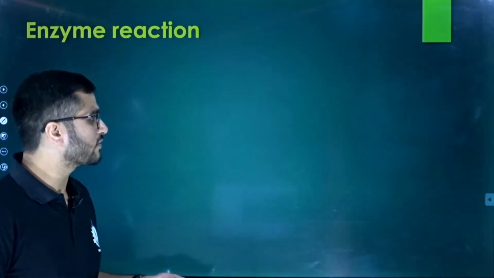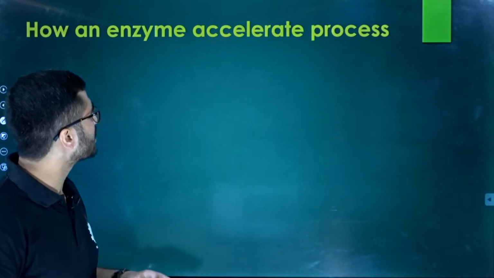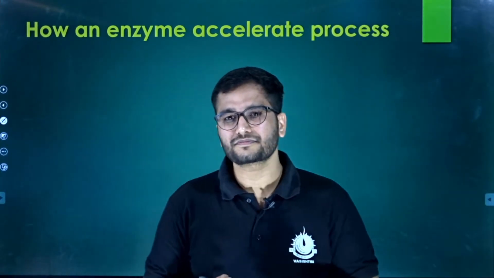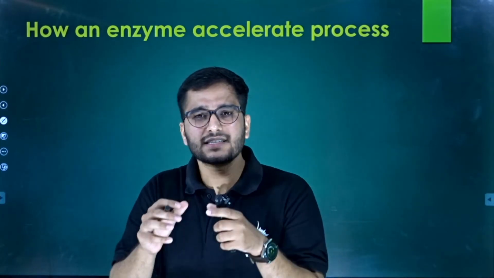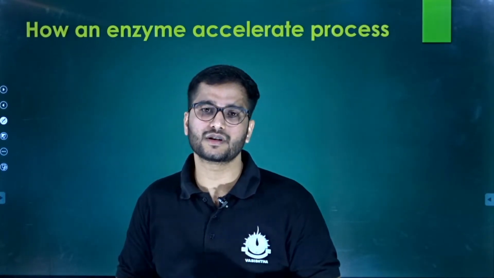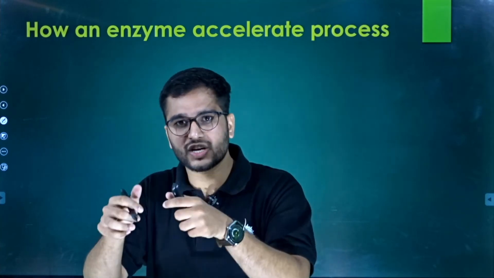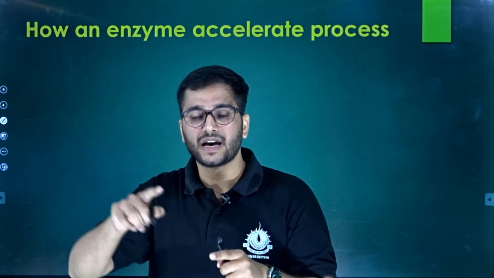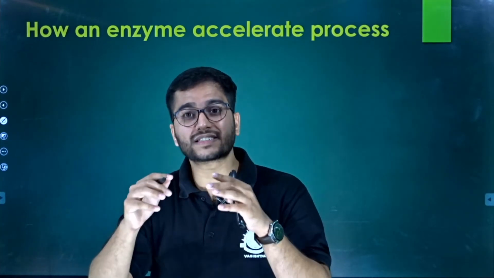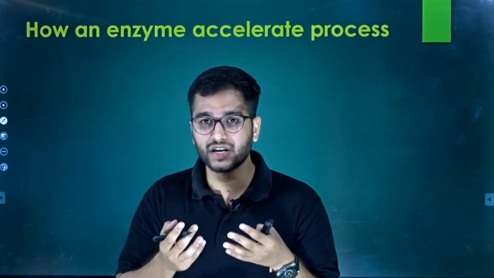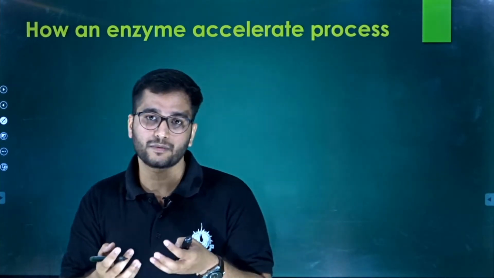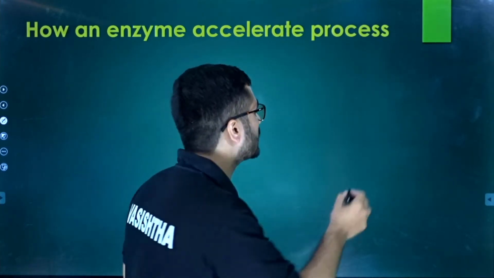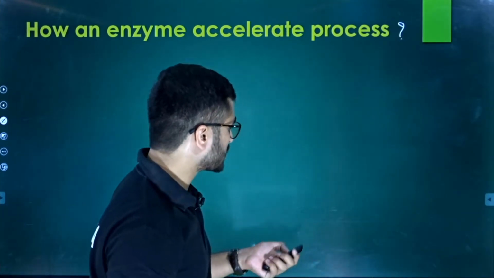The next topic we have to discuss is the enzymatic reaction. We already discussed, but the major question is, we learned that an enzyme such as carbonic anhydrase can produce such an effect under which the rate will rise up about 10 million times. It is a very huge number. Okay, 1 crore times or 10 million times. How does this much acceleration take place? And that is our process of interest.